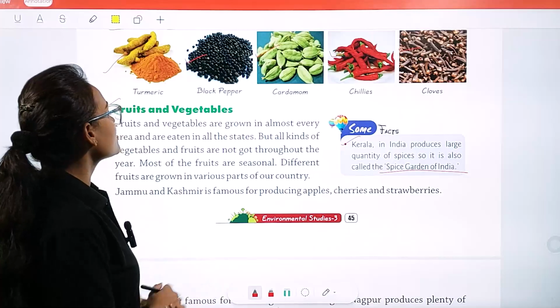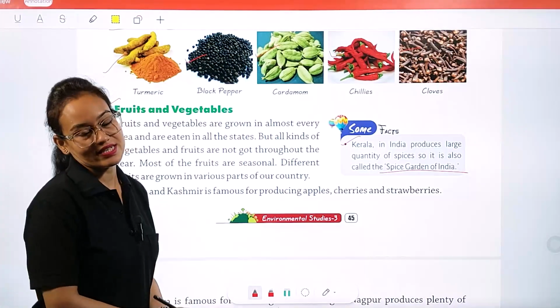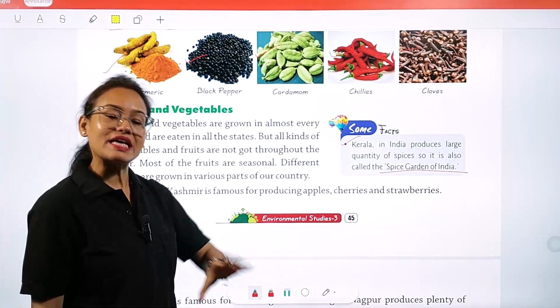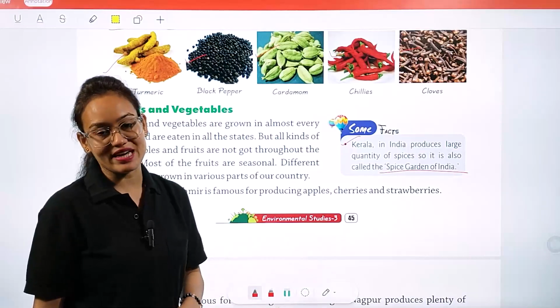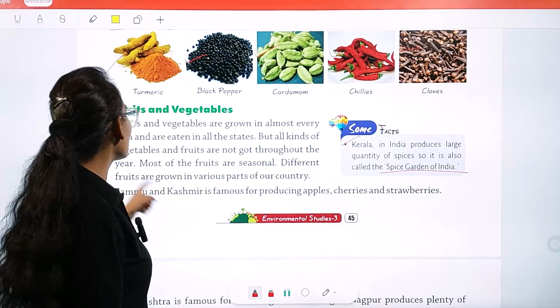Okay, now let's move here about fruits and vegetables. See, fruits and vegetables are grown in almost every area and are eaten in all the states. See, fruits and vegetables are grown in each and every state of India. Okay, but all kinds of vegetable and fruits are not got throughout the year.